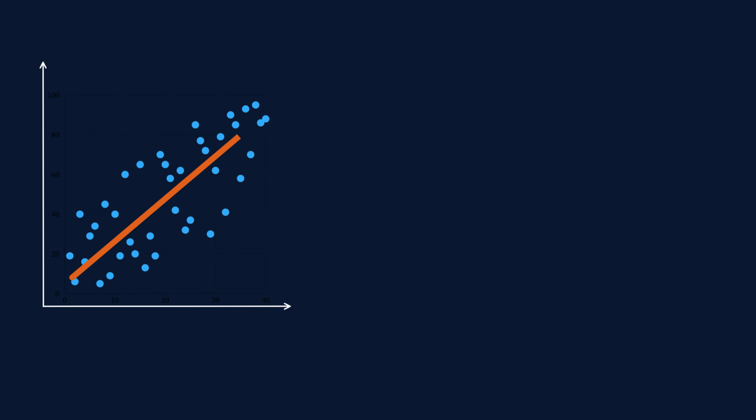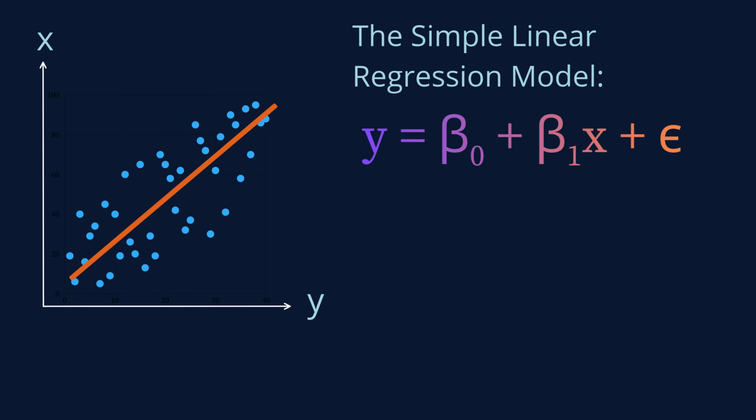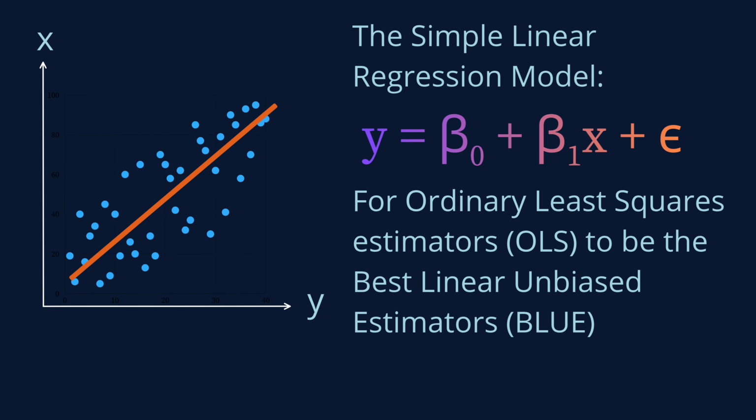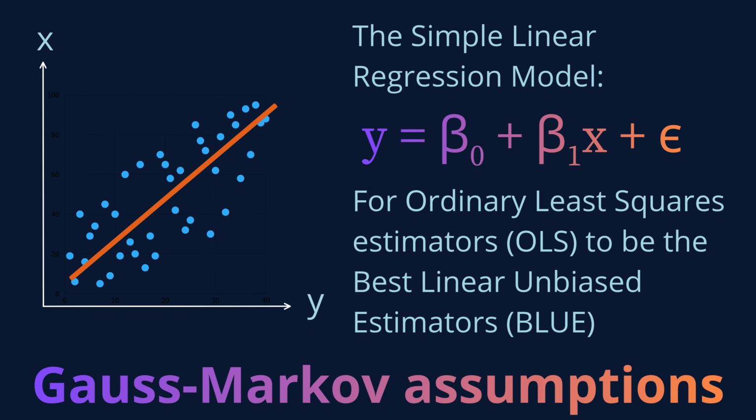In regression analysis, as we establish a linear relationship between a dependent variable y and an independent variable x, we use the fundamental linear model, y equal to beta naught plus beta 1 x plus epsilon. However, for our ordinary least squares estimators to be the best linear unbiased estimators, we must satisfy specific assumptions known as the Gauss-Markov assumptions.